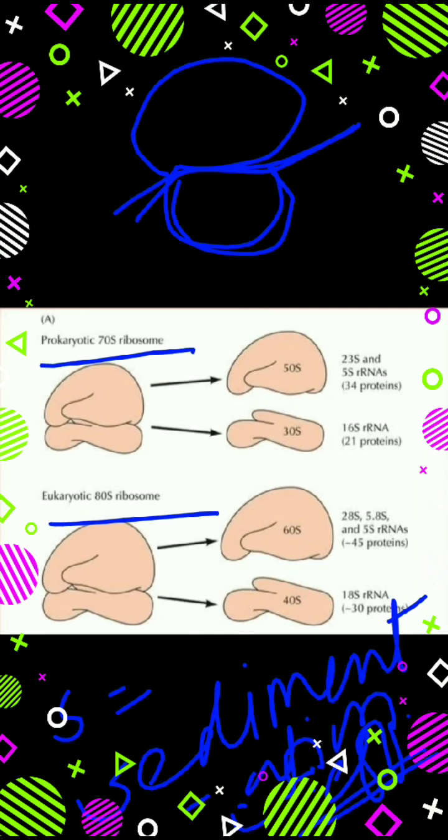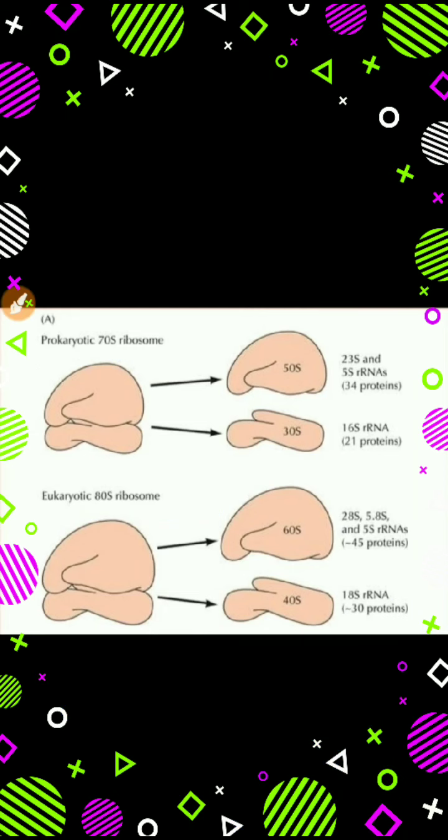Now the next point is that ribosomes help in protein synthesis. How does it help in protein synthesis?